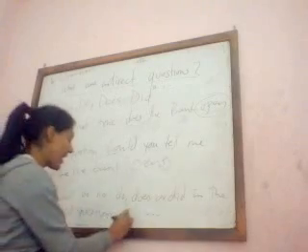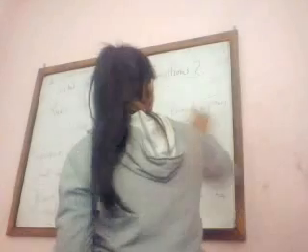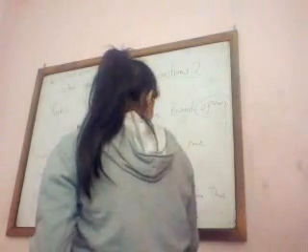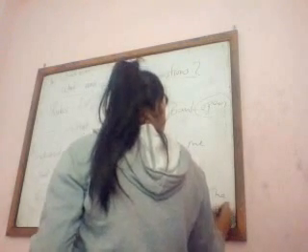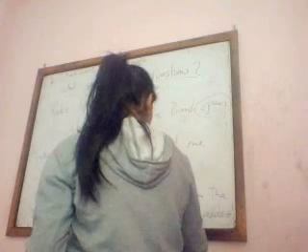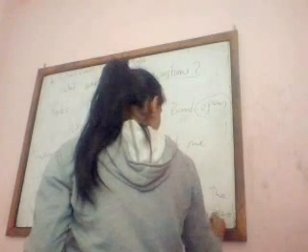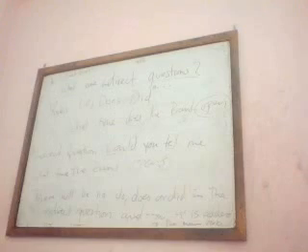And like this, in the indirect question, your main verb gets an S added. So at the end of the main verb, you add the S. Understood now? All right.